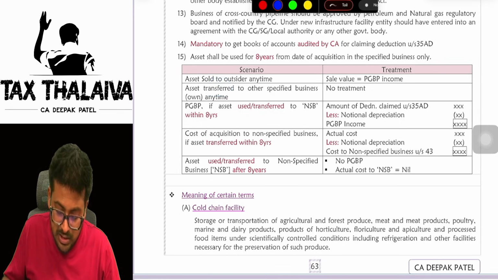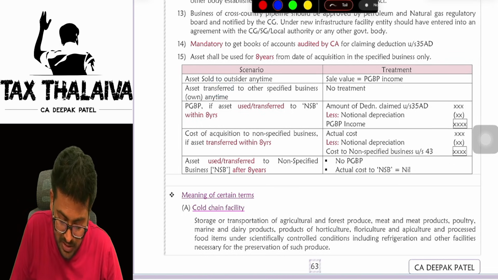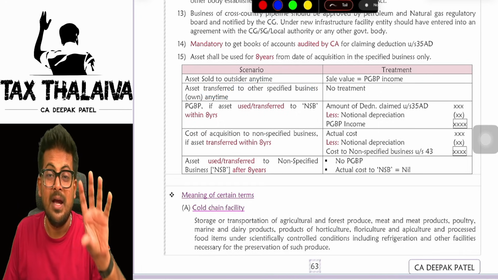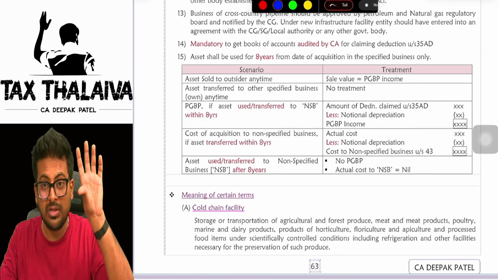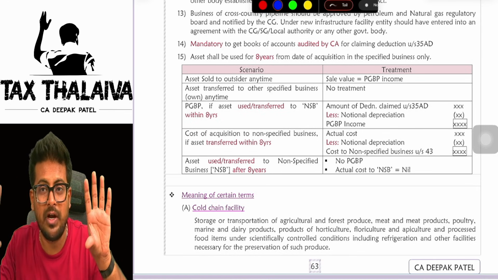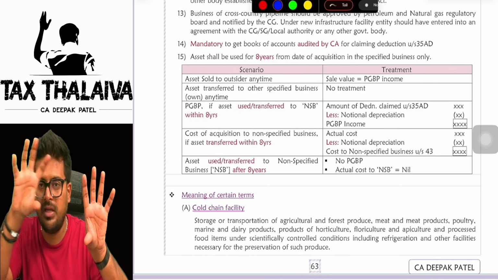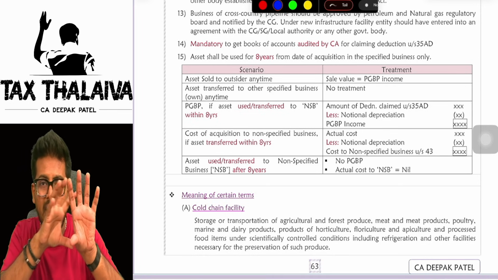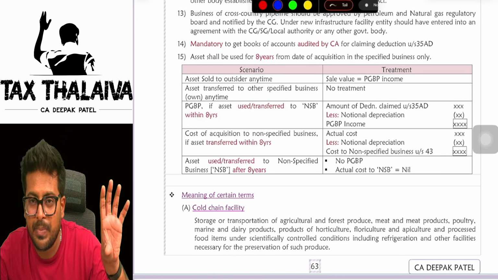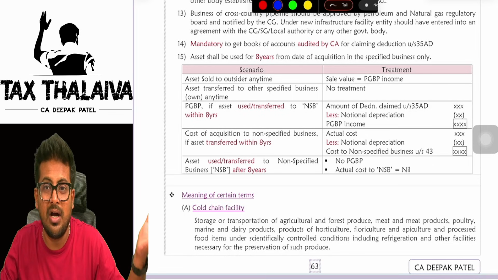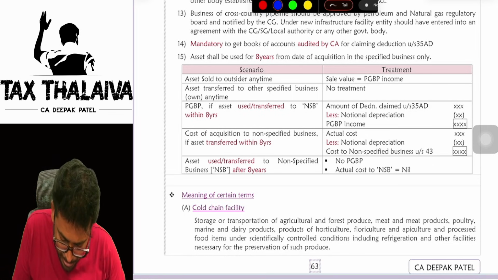Another transfer to other specified business. I'm sorry, this scenario is different. I got confused, my bad. I have a five-star hotel, and I have a hospital with more than 100 beds. Both are specified businesses, no. From this specified business, I am transferring the asset to another specified business. Then there is no treatment because the asset is still used in a specified business only.